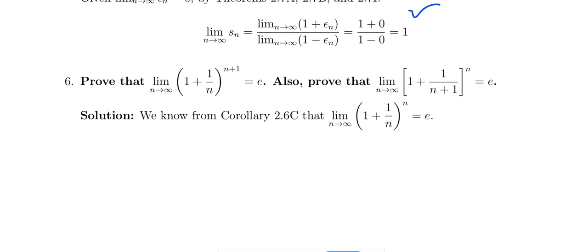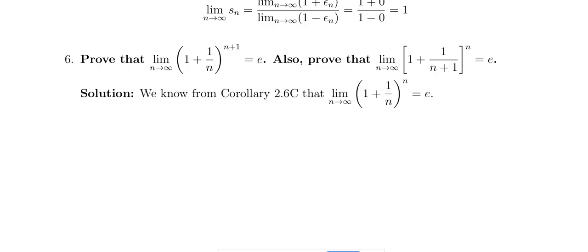And another result is limit n tends to infinity 1 plus 1 by n whole power n plus 1 equal to e. Already நாம் பார்த்தோம், that is whole power n equal to e. So then 1 plus 1 by n plus 1 whole power n equal to e. Because we know that this one already நாம் பார்த்தது தான், 1 plus 1 by n whole power n equal to e ன்றது.